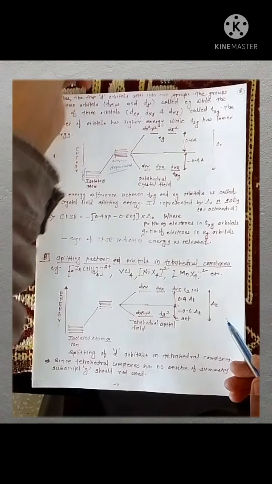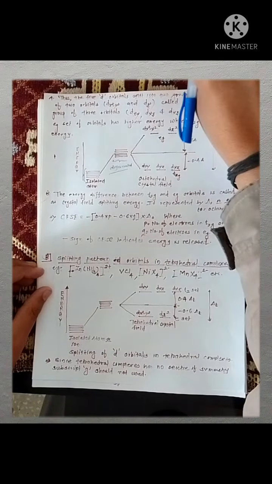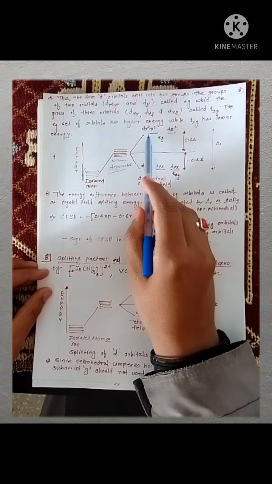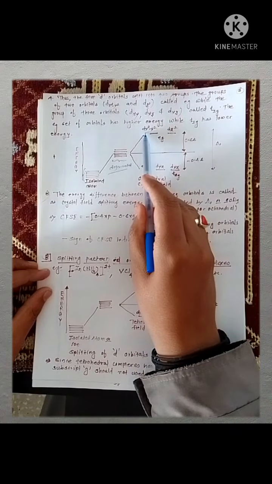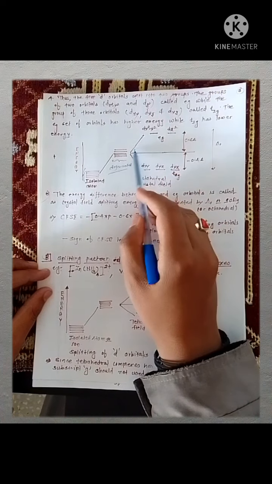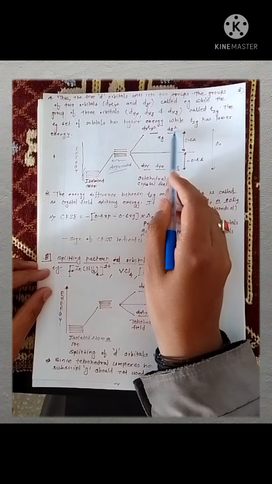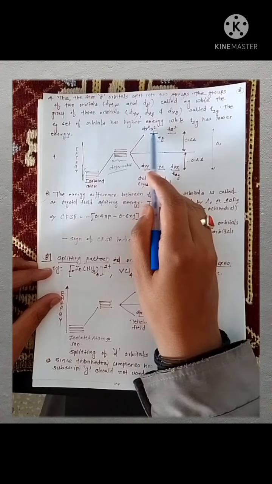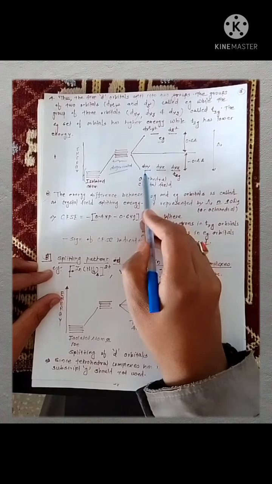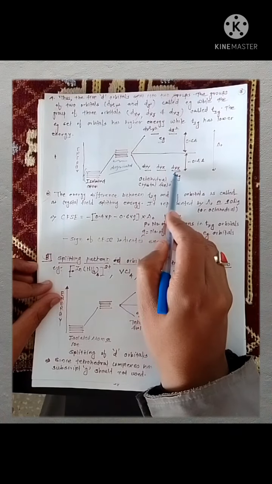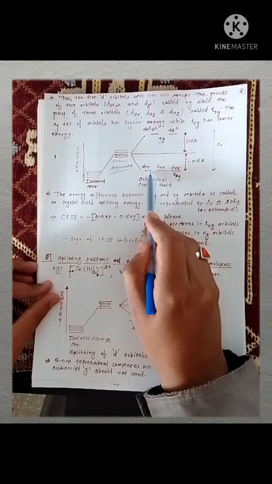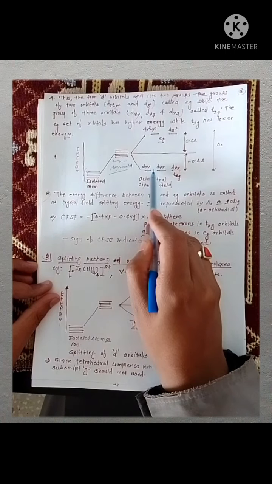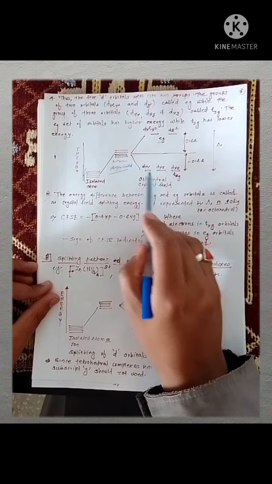In octahedral splitting, your ligands approach through the axis, and because of that these 2 d orbitals, dx square minus y square and dz square, increase in energy and form one set. That set is known as the Eg set of orbitals. The Eg set contains 2 orbitals, dx square minus y square and dz square, while these 3 orbitals, dxy, dyz, dxz, are present in between the axes, and because of that their energy decreases.